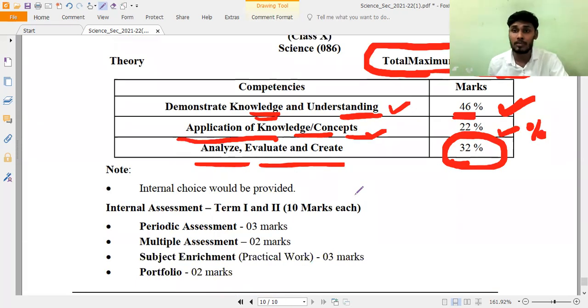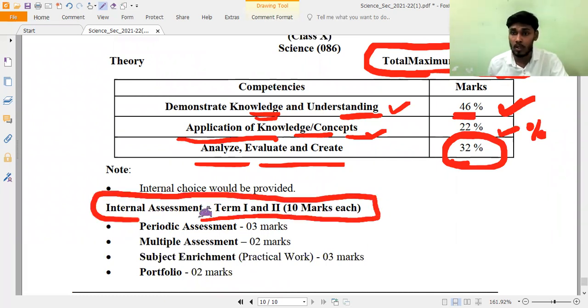Now, our internal assessments for term 1 and term 2. You may think somebody may not even attend the periodic test conducted by our schools. For that also there are marks, as you may observe here, and from that also we'll take the average marks and make it a percentage. So, internal assessment for term 1 and term 2. Periodic assessment carries 3 marks out of 10 marks, because there are 10 marks for term 1 and 10 marks for term 2, correct? So in the 10 marks for term 1, periodic assessment is 3 marks,